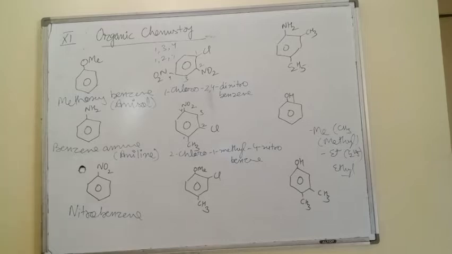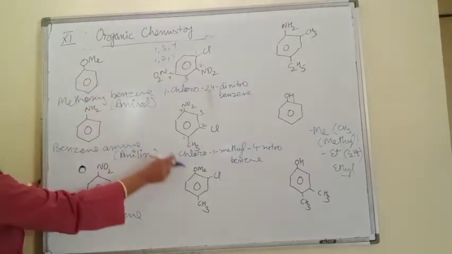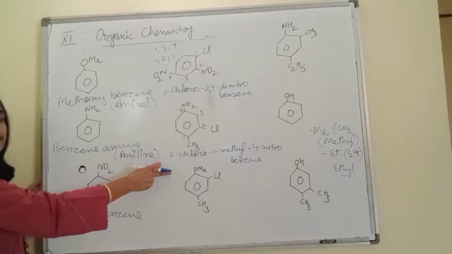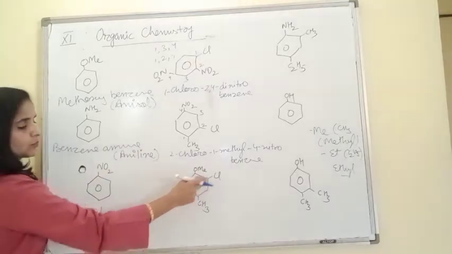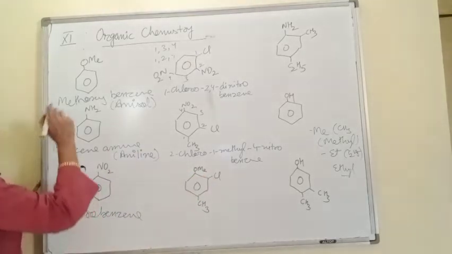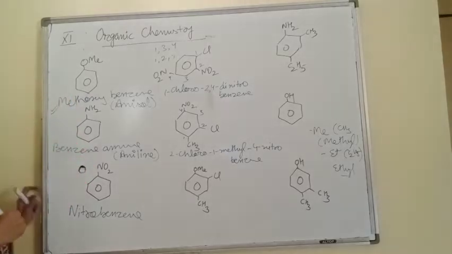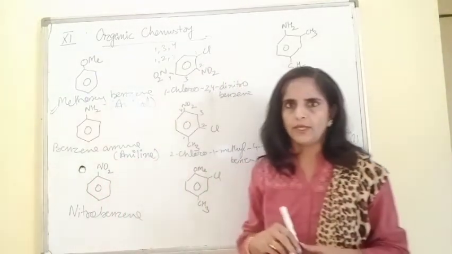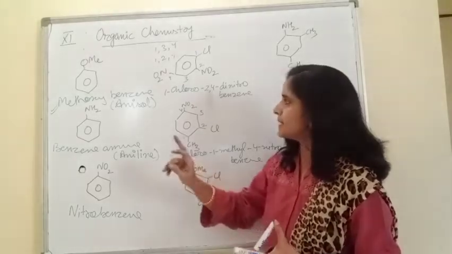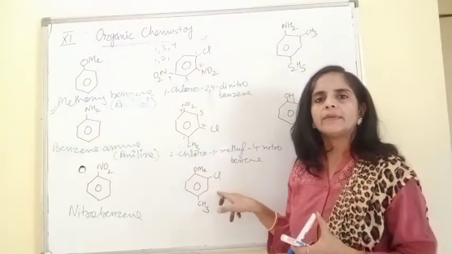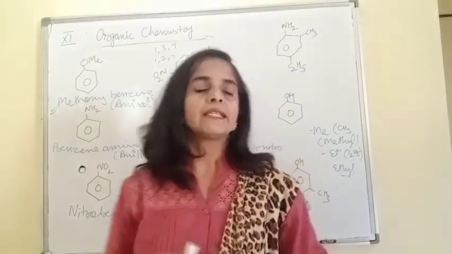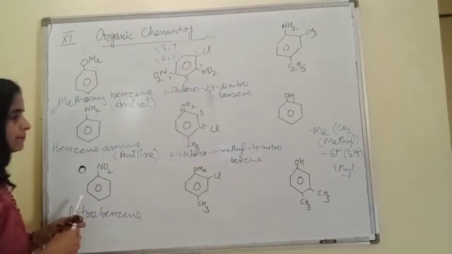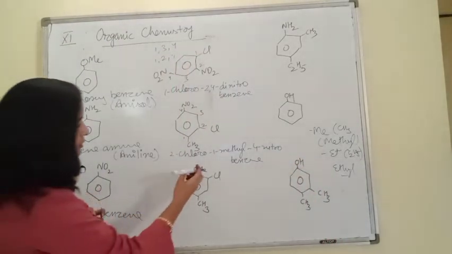Coming to the next compound, beta, how do we write the next compound? Check the groups present. O and E. Now it is clear. This is ether, chloro, methyl. And ethers are named as derivatives of anisole, because methoxybenzene is named as anisole. So, beta, this is clear that now this compound is this one.